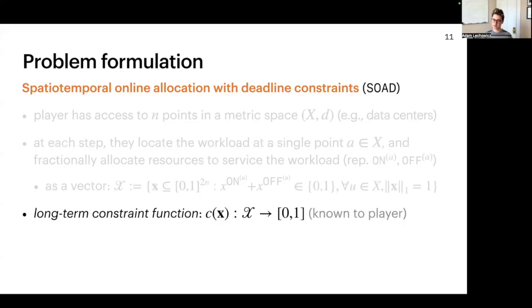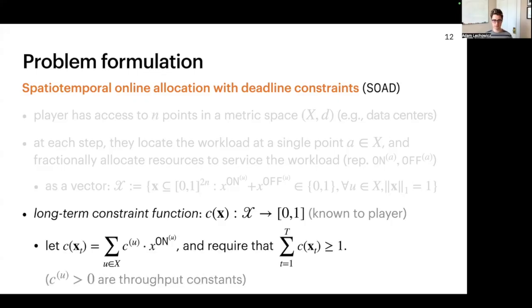In SOAD, we model the deadline constraint as a function that maps a player's decisions x to a certain amount of progress in the constraint, and we assume this function is known to the player. We define it as a linear function of the on allocations. So c_u here is a constant that describes the marginal throughput at point u, and we will require that the sum of this function applied to all of the player's decisions satisfies that deadline, finishing the job.